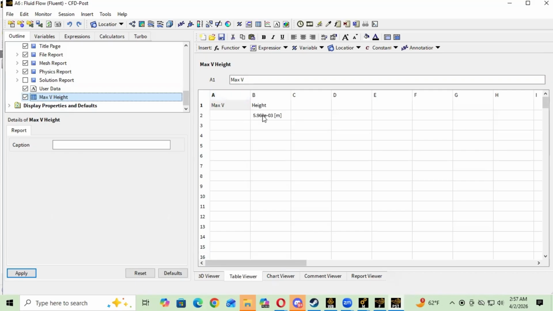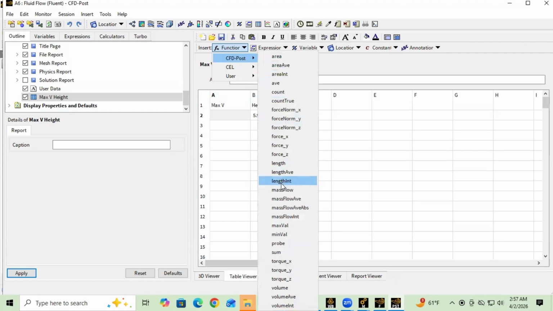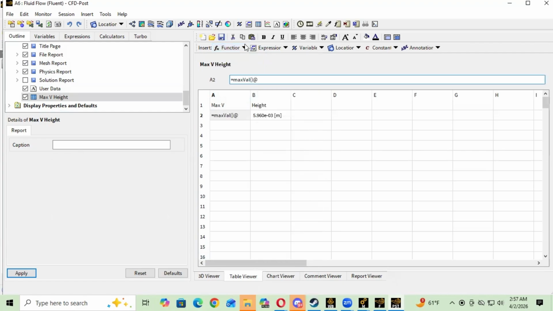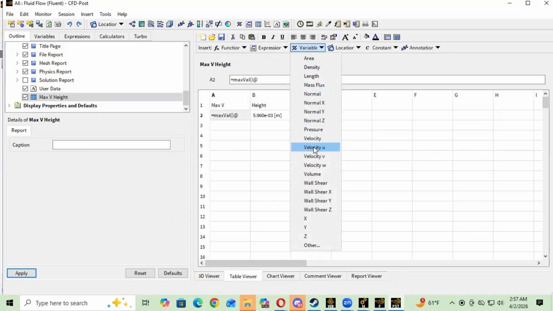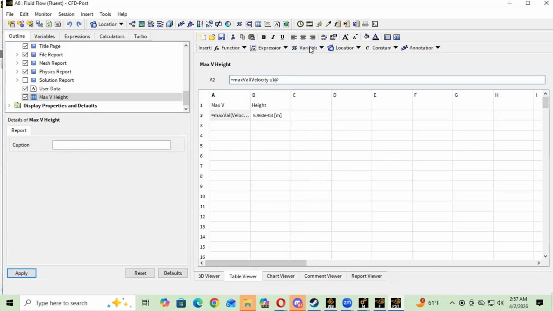So now that we have this, we're going to look at the max v, and we're going to go back to functions and CFD post. There should be a max val, and inside the parentheses, we're going to want to go to variable velocity u, which is what we were looking at before, and at.